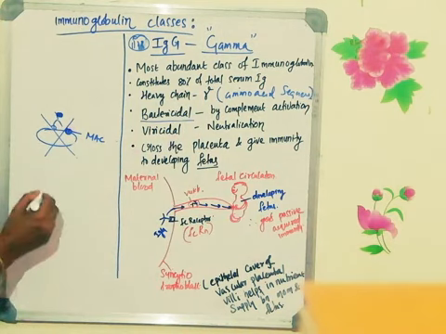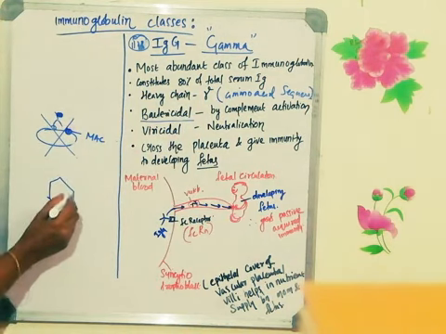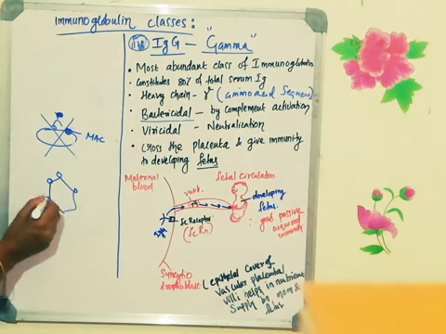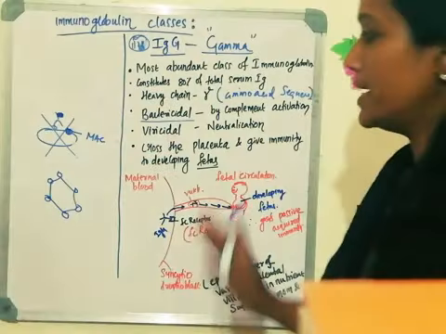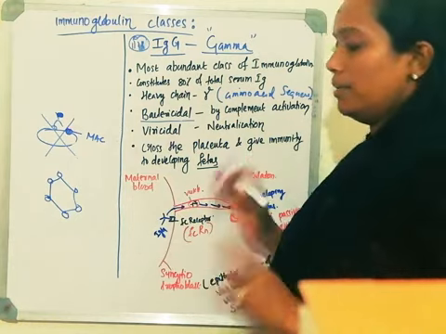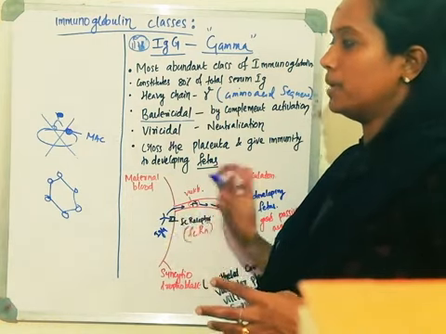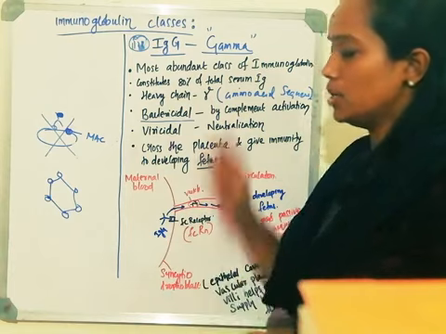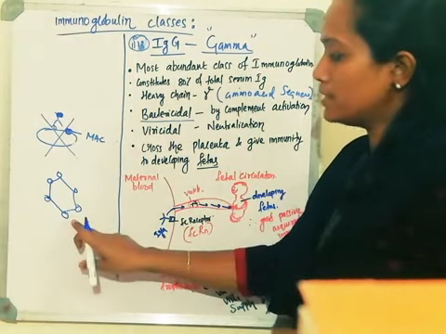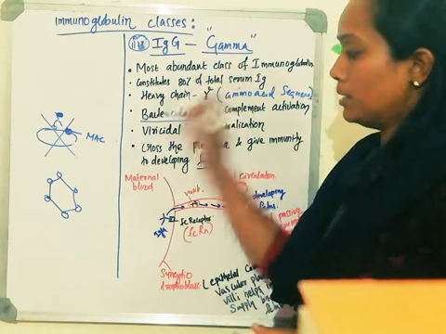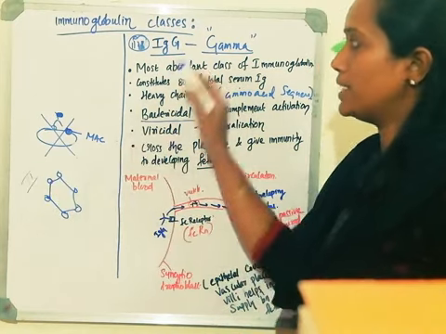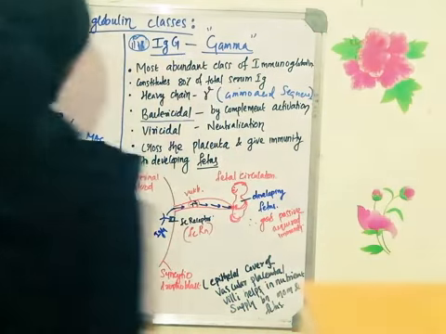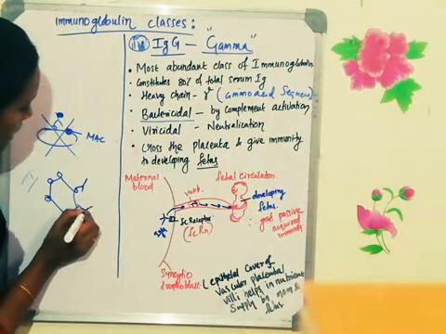So as I told you already, the virus is entering into your body for the second time. So what is there on the surface of the virus? It has the glycoprotein. You know the COVID-19 virus structure and HIV virus structure. You must have seen it somewhere recently, in every newspaper and TV. They are showing this COVID-19 structure. So you know that it has the glycoprotein. So whenever this virus enters into the body the second time, this is your secondary immune response. The memory cells will identify it. It produces immunoglobulin G, and immunoglobulin G will bind to the viral glycoprotein.